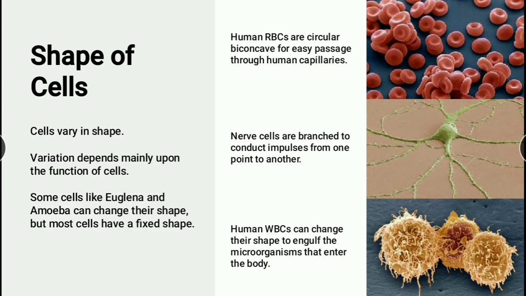This is the shape of the cell. Again, they are showing the same shape of the cell. Can you see the RBC? This is the RBC, that is the red blood cell, which is present in our blood. This is again a narrowed cell. See how it is branched.